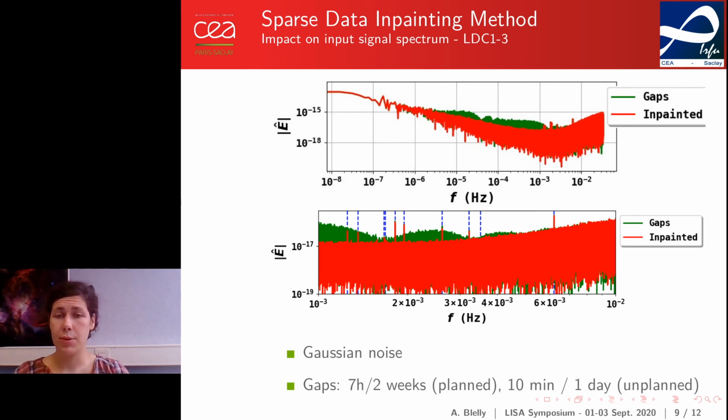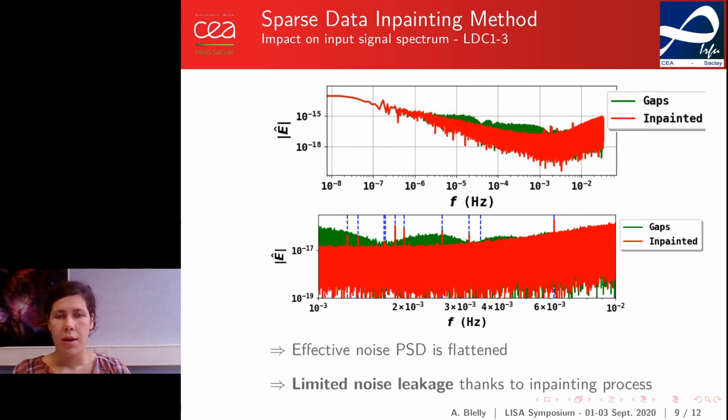On the plot, I represented in green the Fourier transform of the gapped data, and in red the Fourier transform of the corresponding inpainted data. We observed that the effective power spectral density was indeed flattened, and that the signals that were previously drowned in the noise in the green plot are now totally visible on the red plot. And this result is even really close to the one that we would observe without any gaps. This means that we successfully limited the noise leakage thanks to the data inpainting process.